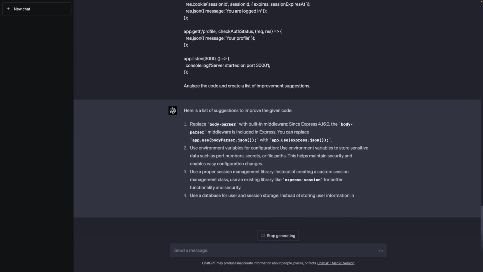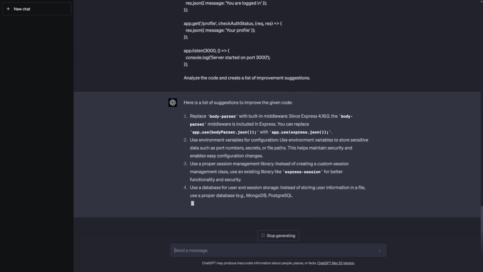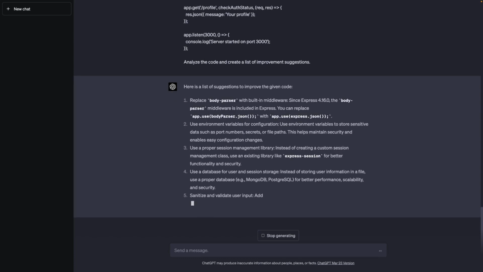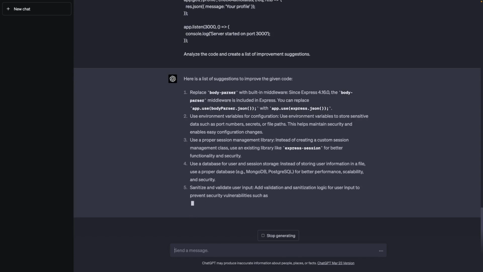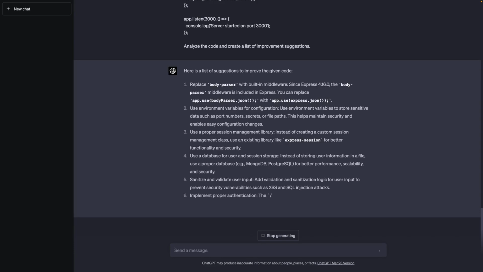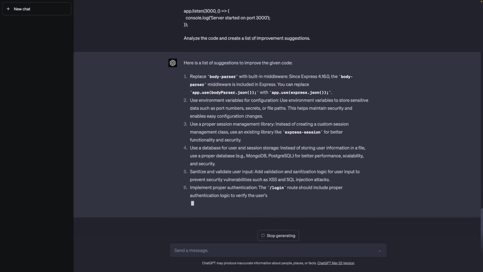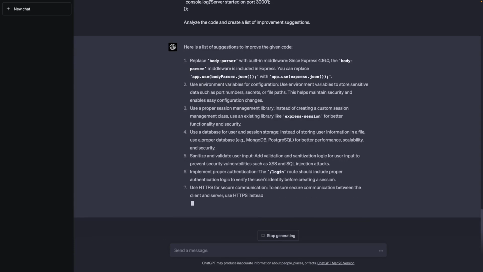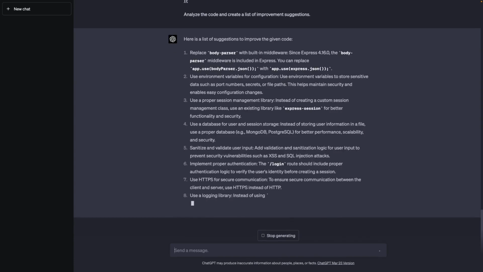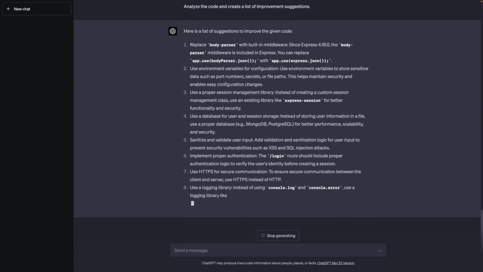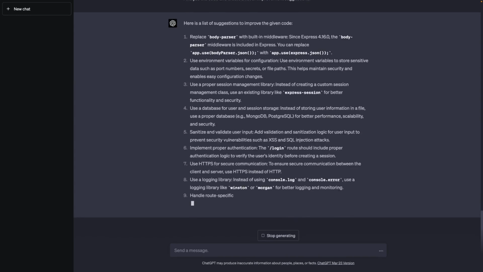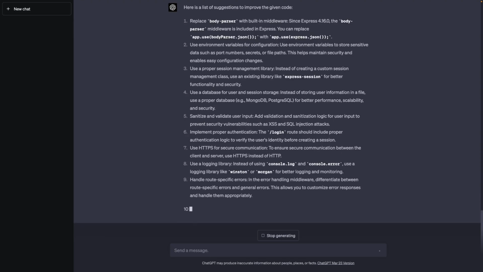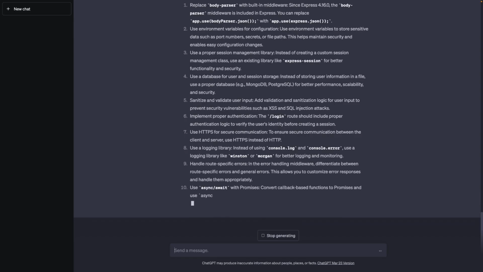Though, of course, as always, you should keep in mind that ChatGPT makes mistakes. The suggestions here might contain errors. They might also not be in line with your personal or company preferences or guidelines. And of course, as always, you should treat them as a starting point. So you should not go ahead and just implement these suggestions. Instead, you should take a critical look at those suggestions and then decide on your own which suggestions make sense to you and which improvements you might want to pick up and which improvements you might want to ignore.